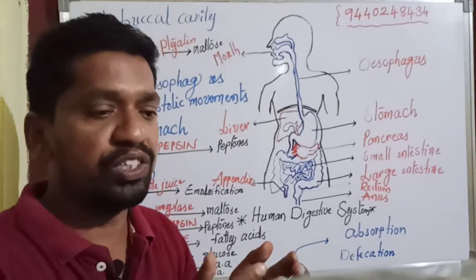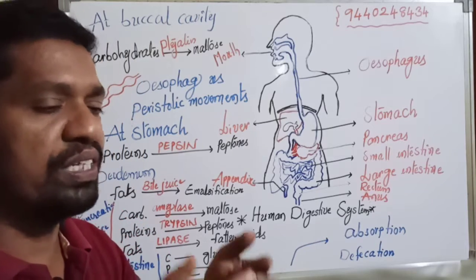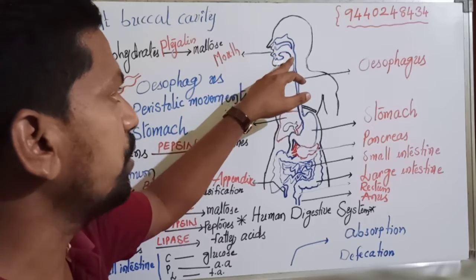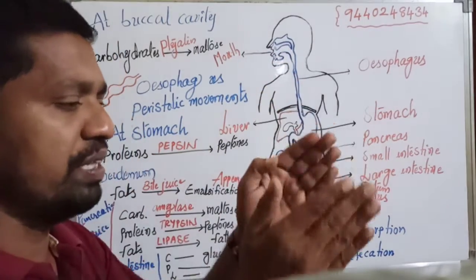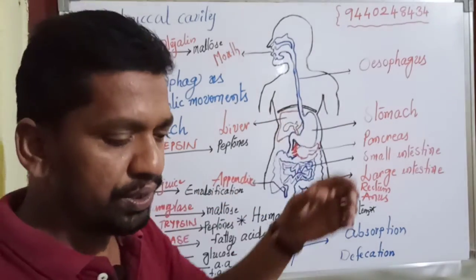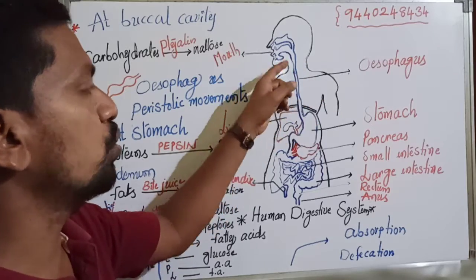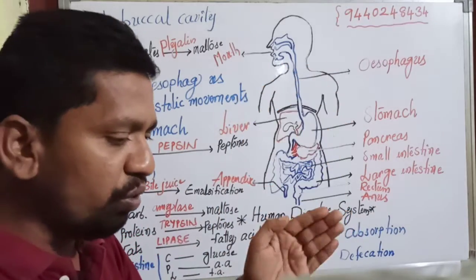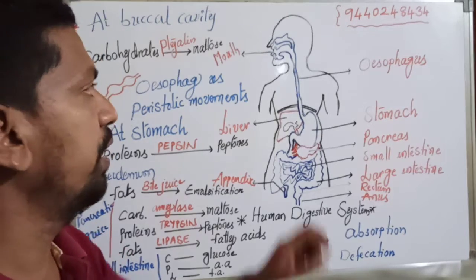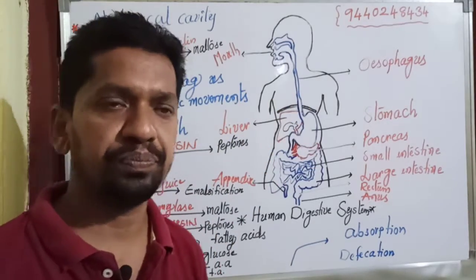Finally, the smooth food formed in the buccal cavity, known as bolus, is swallowed. Now the bolus travels through the esophagus by peristaltic movements. In the esophagus, due to the contractions and relaxations of the muscles of the esophagus, we have a wave-like movement known as peristalsis. Due to peristaltic movements only, the bolus is easily transported and enters the stomach.